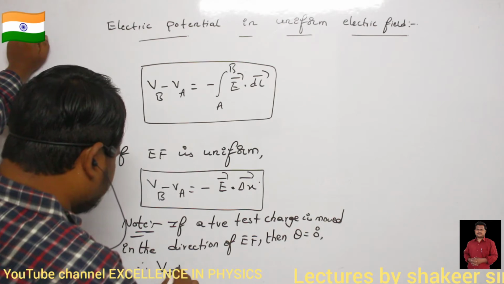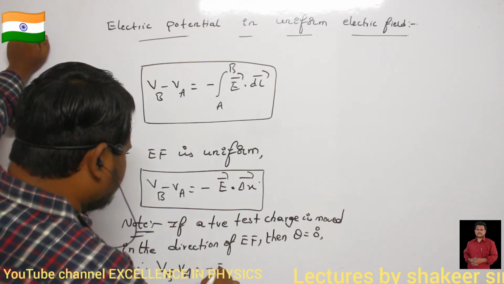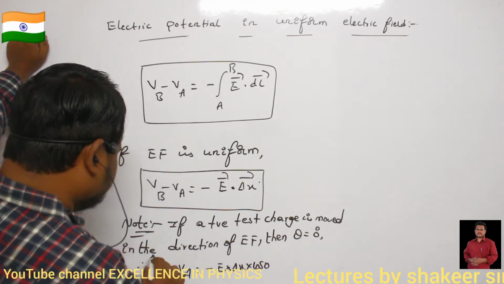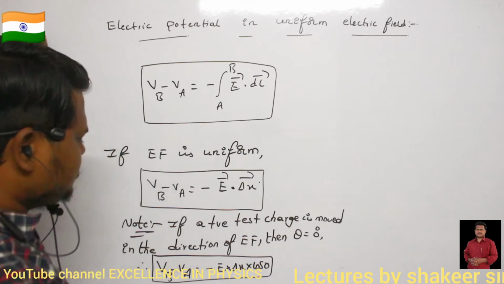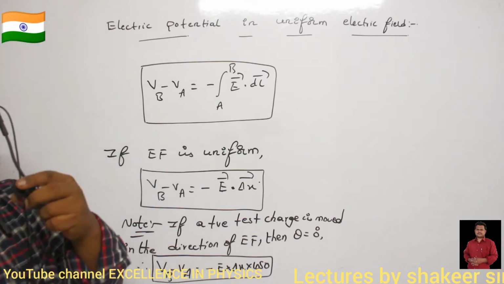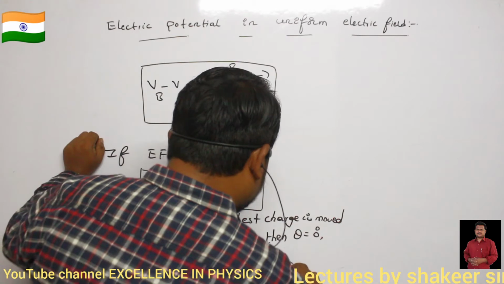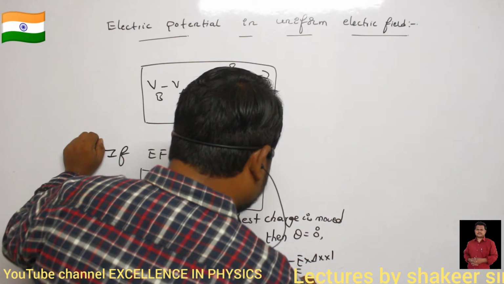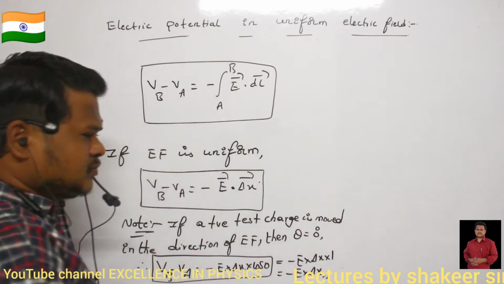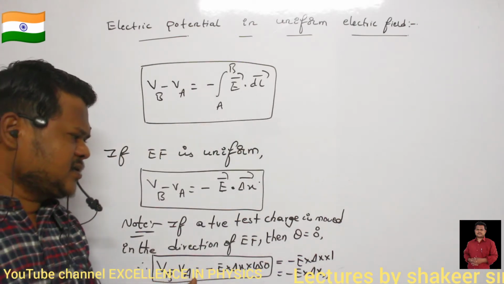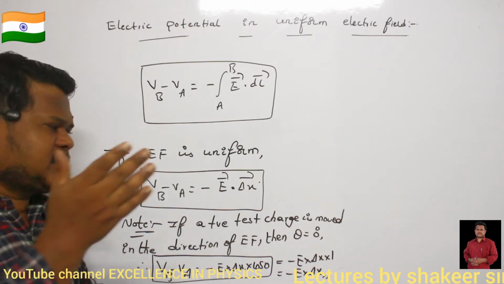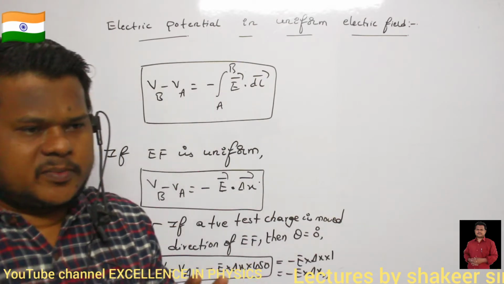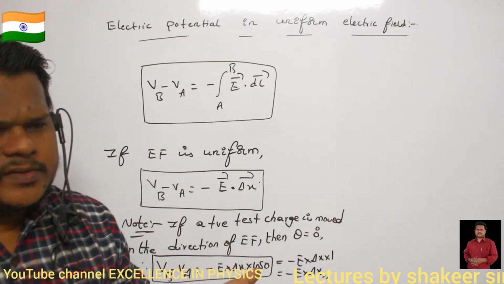I can write VB minus VA is equal to minus E into delta X into cos 0. This is what I can write now. Cos 0 value is how much? Cos 0 value is 1. So therefore, minus E into delta X into 1, that is, minus E into delta X. That's all. So this will be the equation for potential difference if a test charge is moved in the direction of the electric field. And which test charge do we have to move? Positive test charge only, because already we have studied that a test charge is always positive.